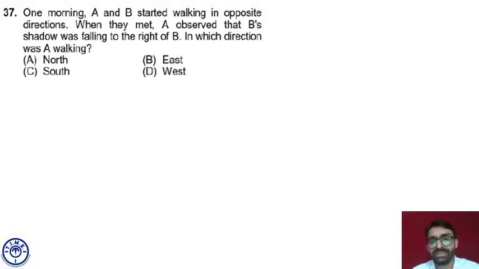Now if B is facing, let's say, east, and B's shadow is falling to his right, the sun is in the east. If B is facing north, his shadow will fall to his left because the sun is to his right. The sun will always be on his right in the morning. So if B is facing north and the sun is on his right, then his shadow will fall to his left. Am I right? Which is not correct. So that means B must be facing south.